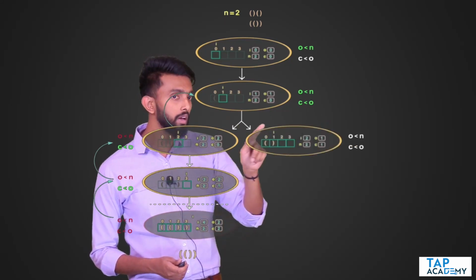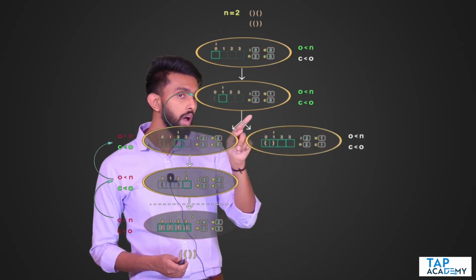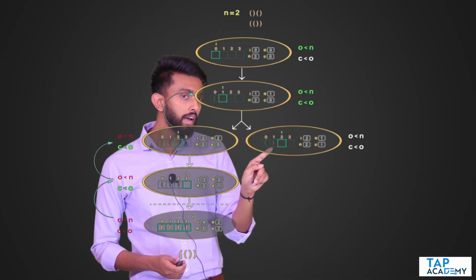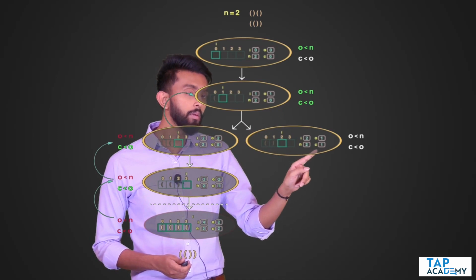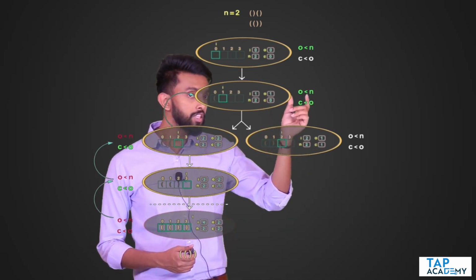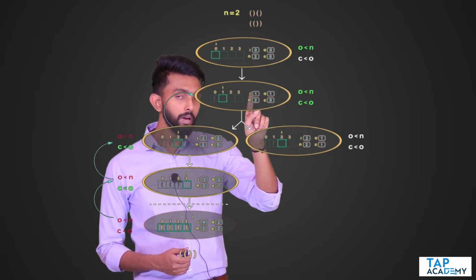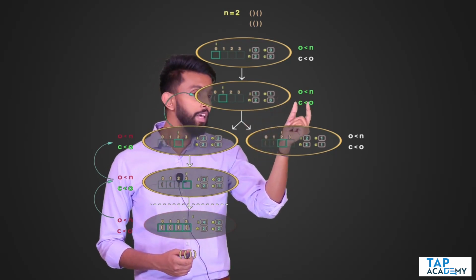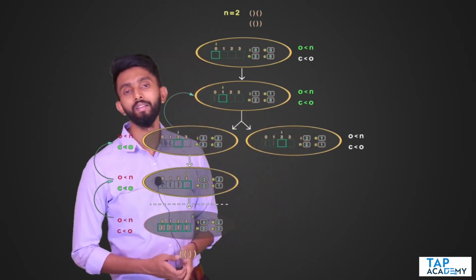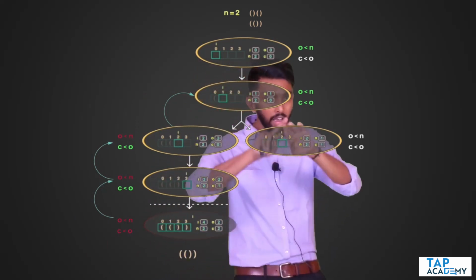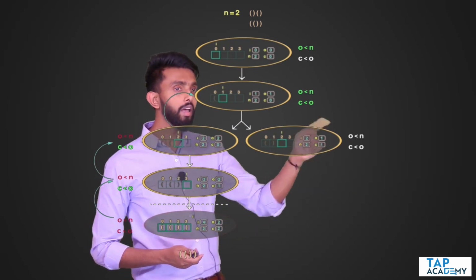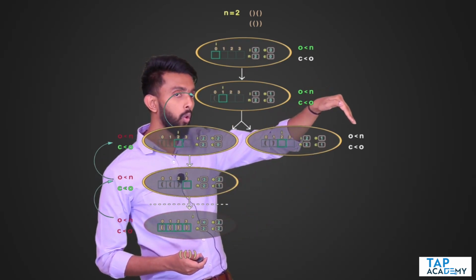I hope you are able to think. See, closing bracket I put. I will move forward. So I is 1, I becomes 2. Closing bracket you have put. C was 0, C becomes 1. I have incremented C value and sent. If this condition is satisfied, I plus 1, O plus 1. If this condition is satisfied, I plus 1, C plus 1. I hope you are able to think. Again you are here. Now what to put in this place is the question, isn't it? Again check. Can it be opening? For opening, O should be less than N.